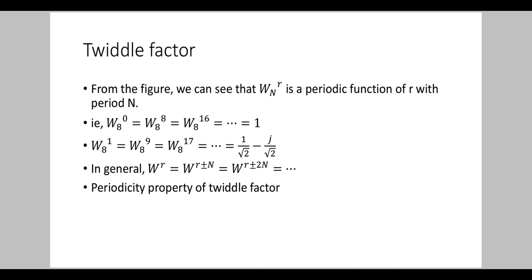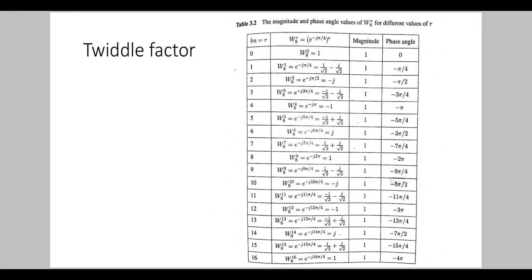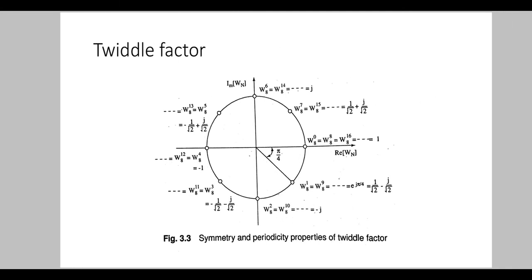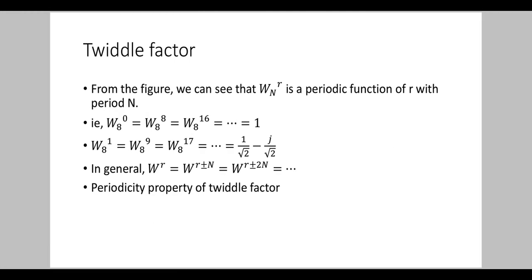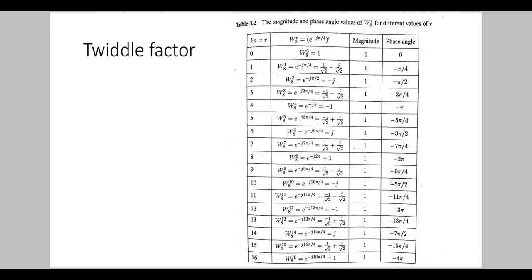W8 raised to 0 is equal to W8 raised to 8 is equal to W8 raised to 16, which is equal to 1. That is, we are obtaining this from the table. And also W8 raised to 1 is equal to W8 raised to 9 is equal to W8 raised to 17 is equal to 1 by root 2 minus j by root 2. This thing also we are obtaining from the table.